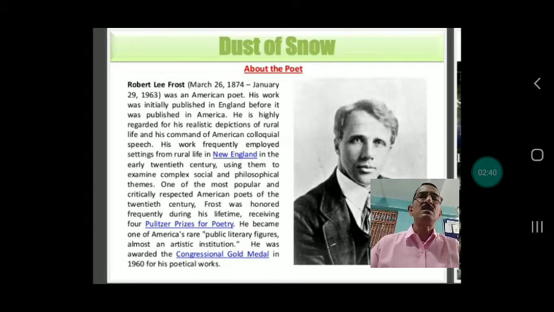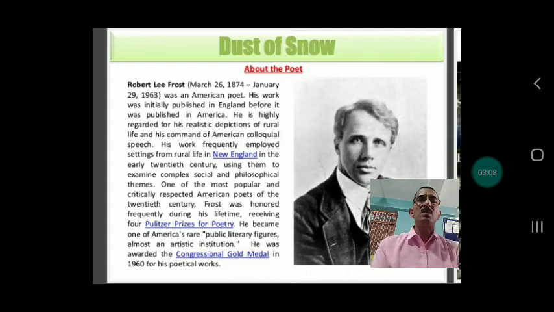His command of American colloquial speech means here he had a very good command on the local vernacular languages. His work frequently implied settings from rural life in New England in the early 20th century, using them to examine complex social and philosophical themes.